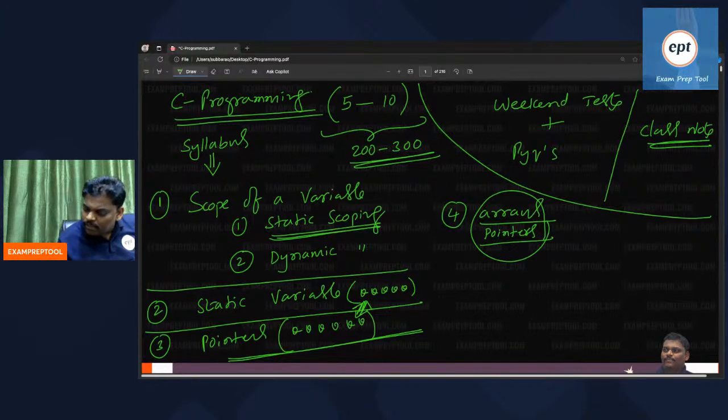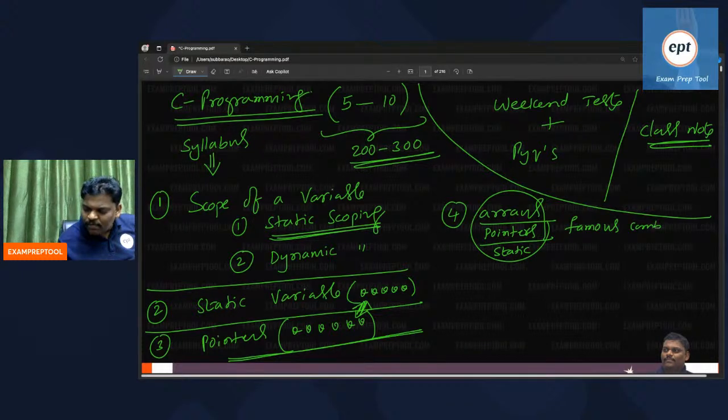And one more thing, they will add the static variable also. This combination is the famous combination. Only array or only pointer or only static variable or pointer and static variable or array and pointer combination. It is a famous combination.